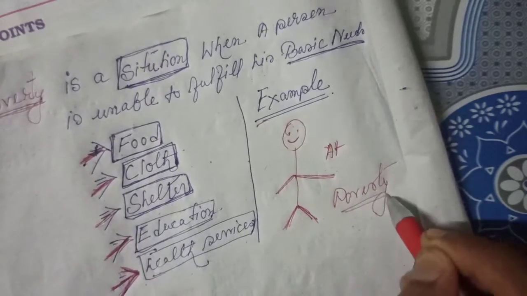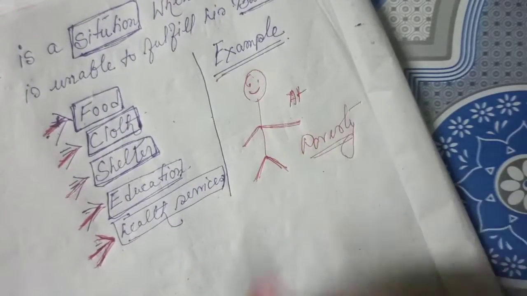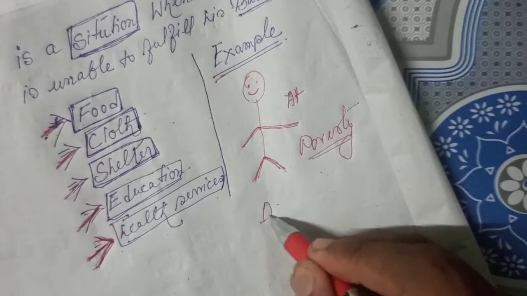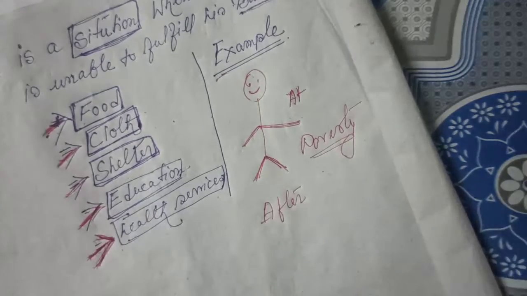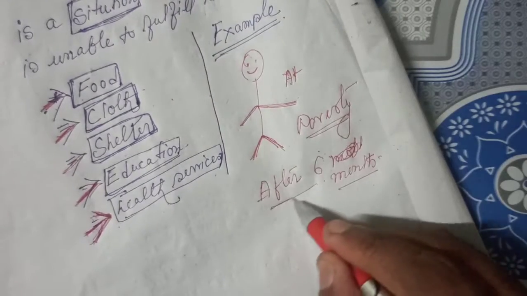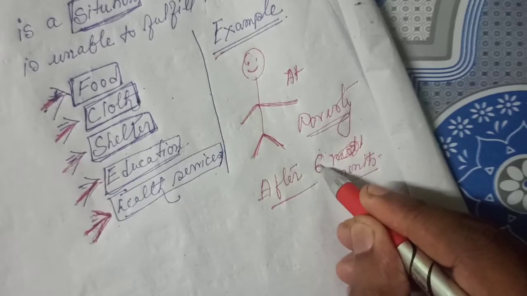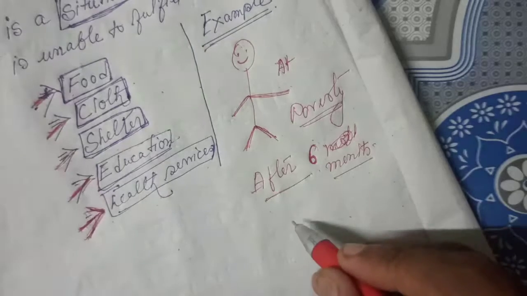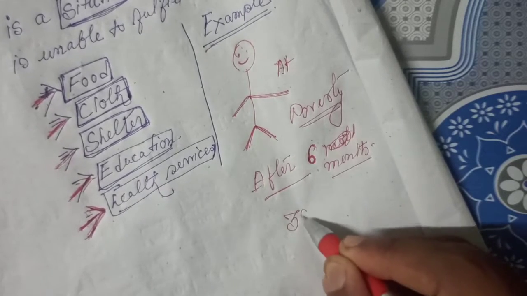But see, maybe after 6 months I get a government job and my monthly income is, for example, 30,000.